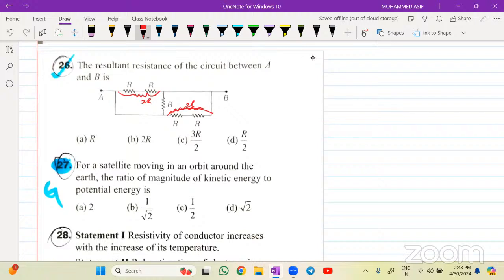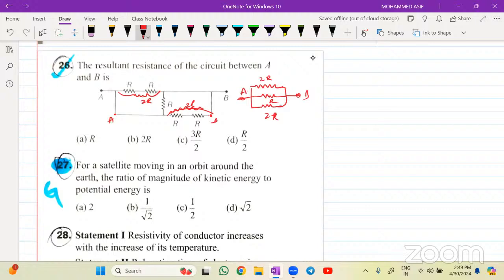So if I write the relation like this, this will also be B. So if this becomes B, everything will be in parallel combination. This value will become 2R, and then the bottom one will also be 2R, because if this is B, this is also your A. And the middle one is R. All of them are in parallel. This is terminal B and this is terminal A. Am I clear?